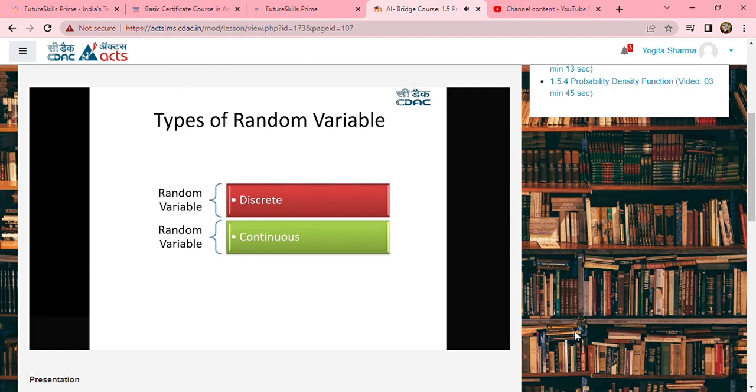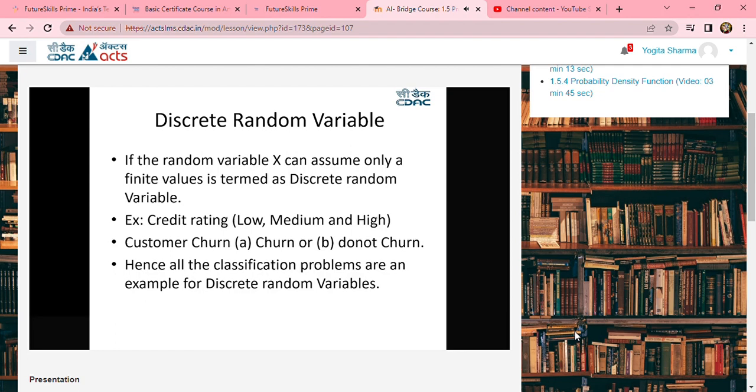If a random variable X can assume only finite values, then it is termed a discrete random variable. For example, let's assume that a credit agency or a bank wanted to understand the credit rating of customers and classify them into different levels. If the credit or CIBIL rating is low, they would mention it as a high risk customer, or a medium customer, or a low risk customer. Now, you have definite outcomes here. Either he will fall into low, or medium, or high.